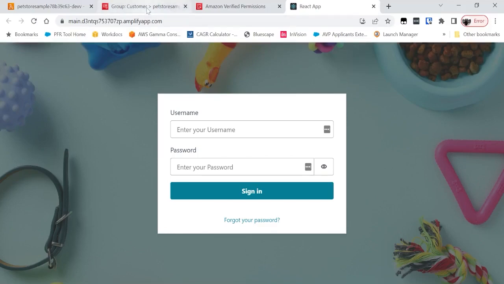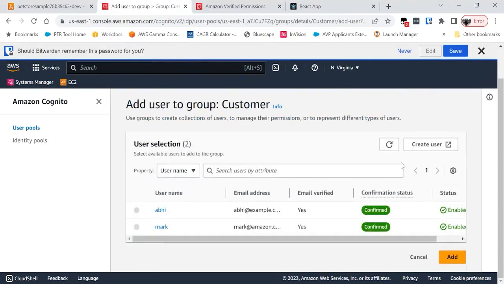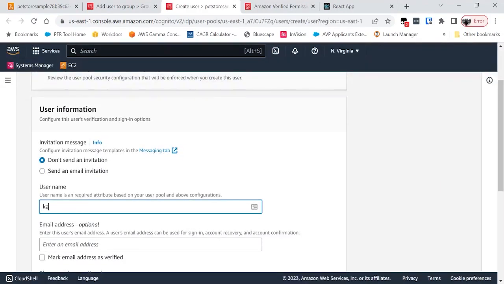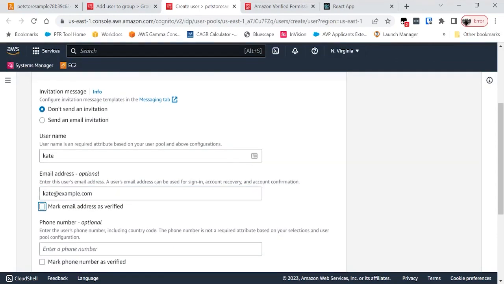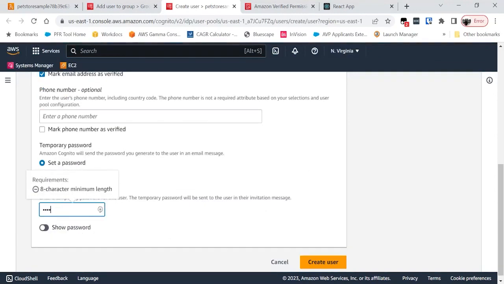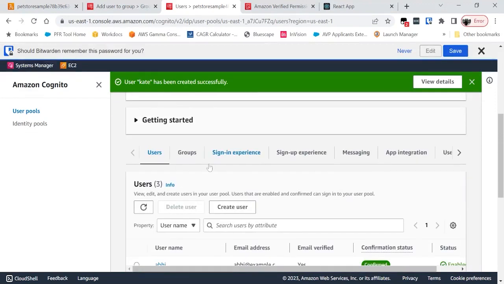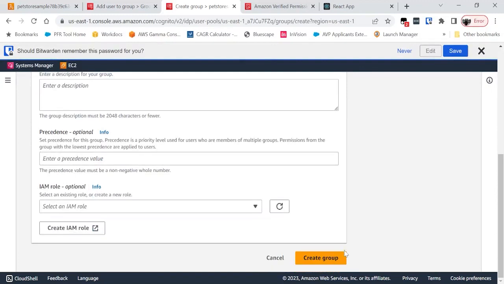So to do that, the first step is creating a store owner and adding them to the role. And so I create a new user called Kate. Create. And then I create a new group called store owner role. And then I add Kate to this group.